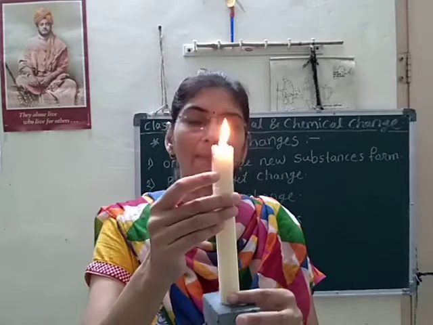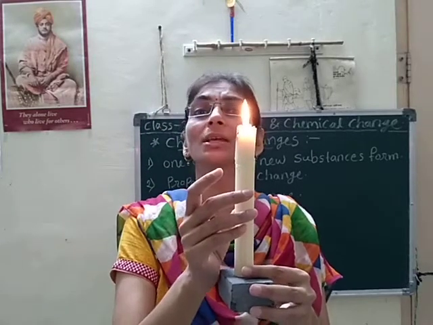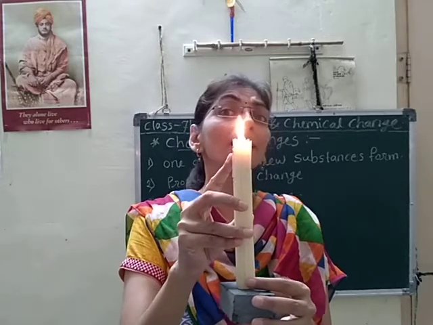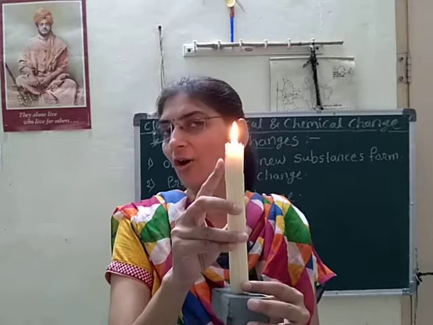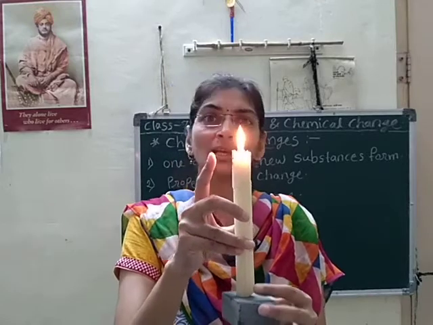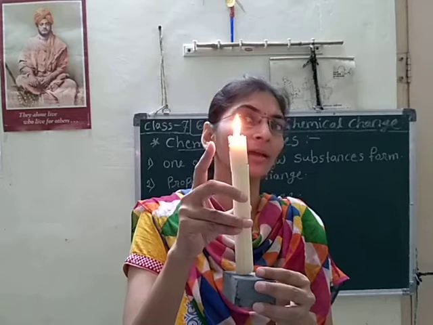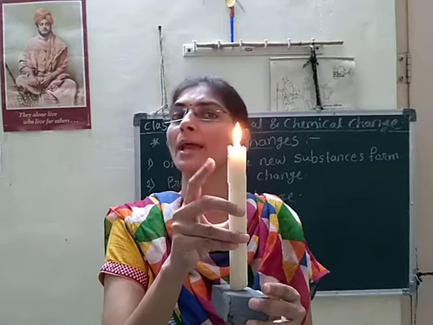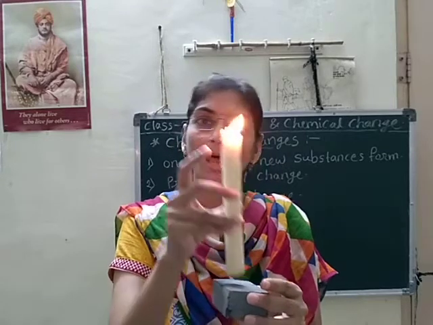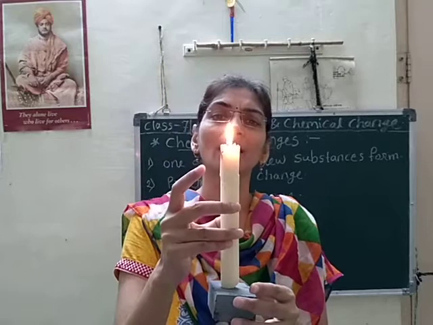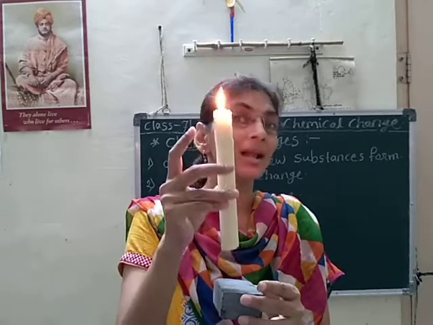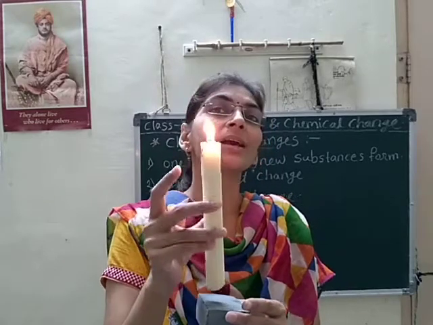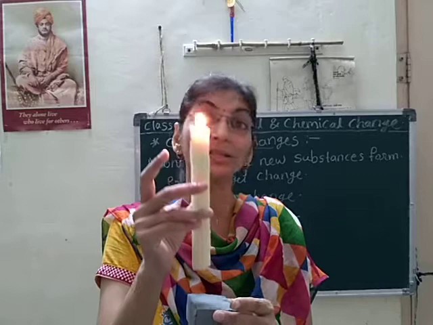But what is happening here in the chemical change? Carbon dioxide is releasing here. So this carbon dioxide is a product. It is a new substance formed here. Again we are getting heat energy. Light also we are getting. That is also a product through the chemical change. Yes, light, heat, water vapors and many things may be there. Here we are getting carbon dioxide, light energy, and heat energy also. So these are the new substances formed here. That's why it is a chemical change.